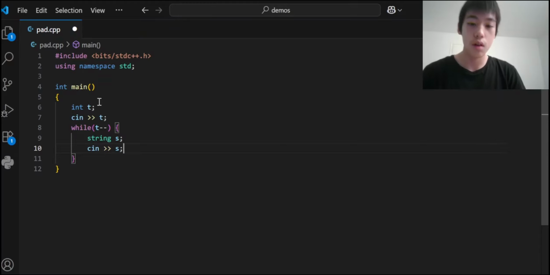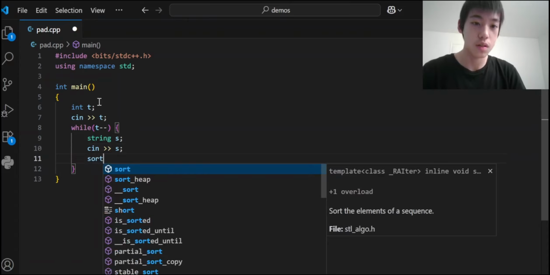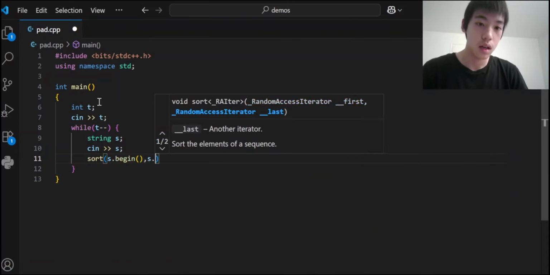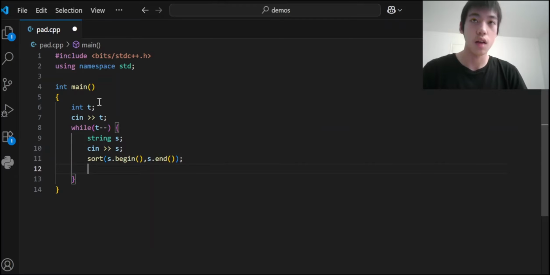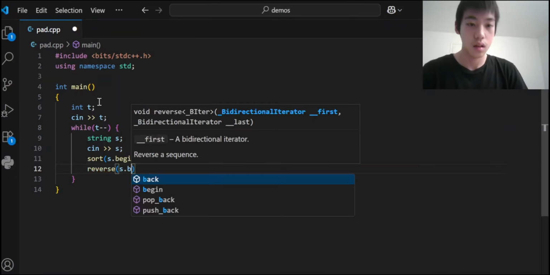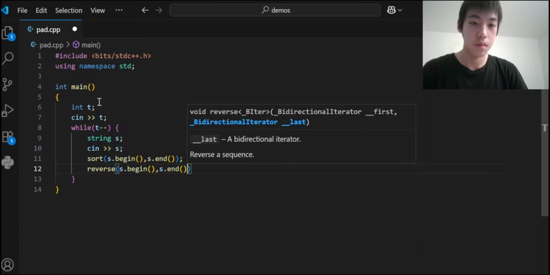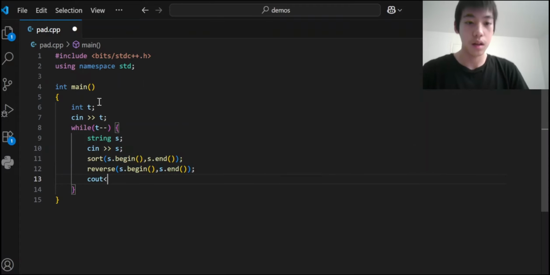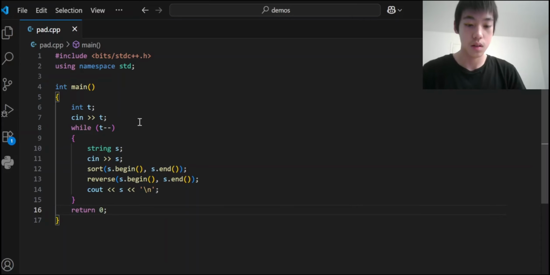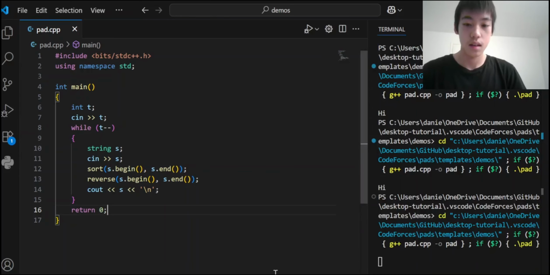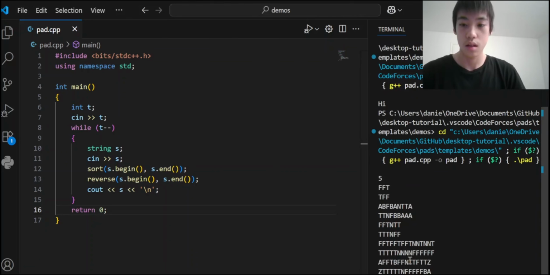And so now we already know the general algorithm that can be used to solve the problem. So now we just need to sort in non-decreasing order and then reverse the string. And then we're going to print out the string. Now obviously we're going to just return 0. And so now let's just run it against our sample input, which I've just copied.